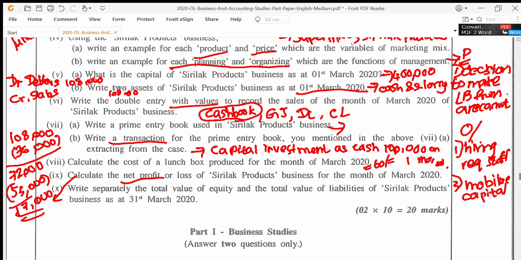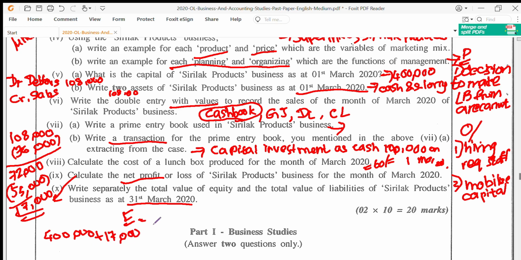Write separately the total value of equity and total value of liabilities of Cyrilac Products business as at 31st March 2020. Now, let's take equity onto this side. We know at the beginning they had 400,000 as their opening capital. Now they have 17,000 as profit.